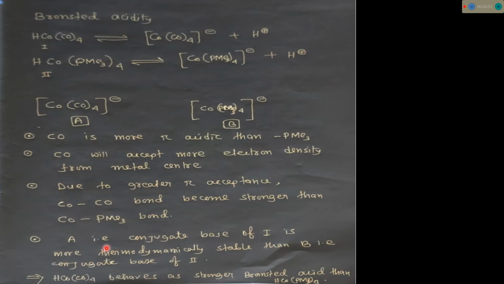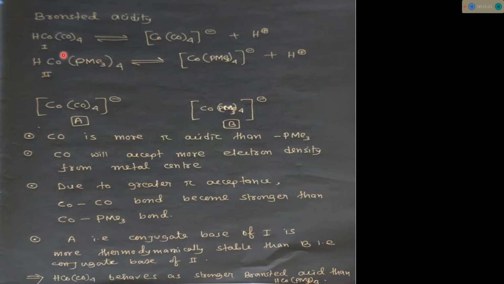So A, that is the conjugate base of 1, is thermodynamically more stable than B, which is the conjugate base of 2. Since A is more stable, we can say compound 1 is more Bronsted acidic than B. A is more stable, so this compound will form this base more and more by releasing H plus.